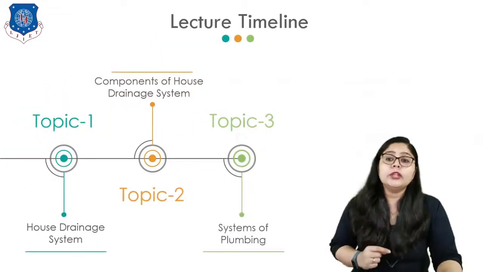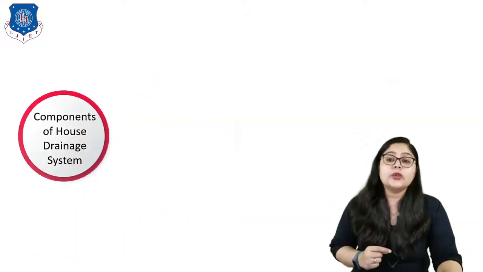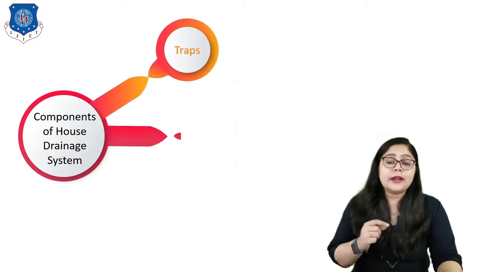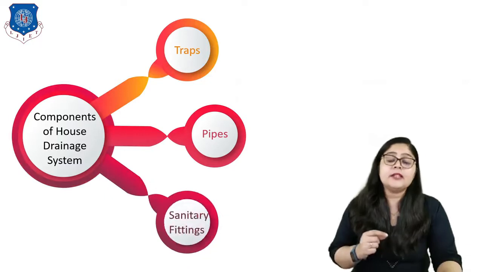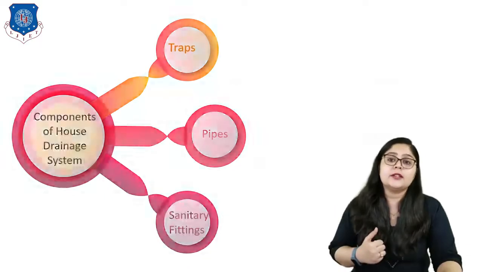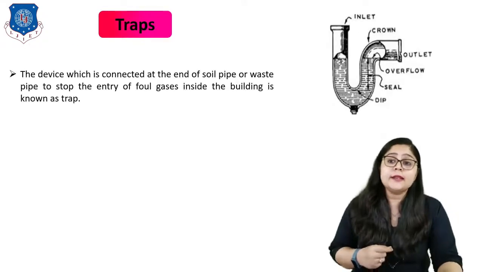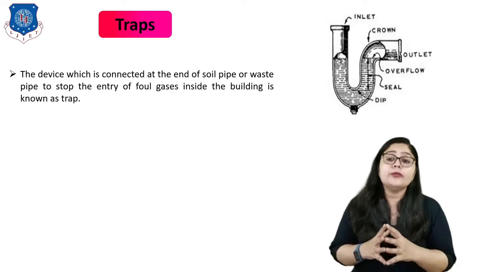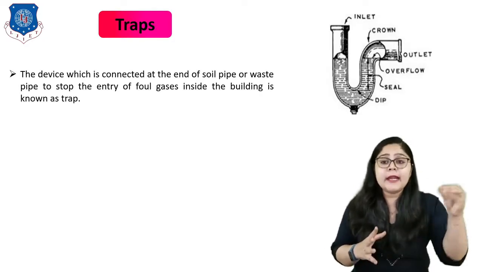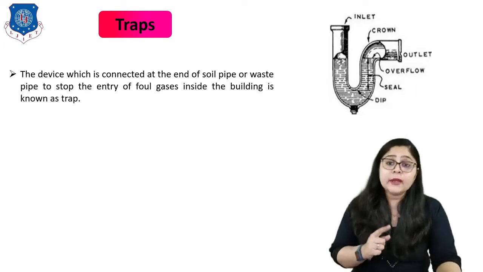Now let us move to topic number 2, which is components of house drainage system. Here the first term that we are going to discuss is traps. Then it is followed by the pipes, and lastly we will see the sanitary fittings. So let us first discuss what traps are. The device which is connected at the end of a soil pipe or waste pipe to stop the entry of foul gases inside the building is known as the trap, right?